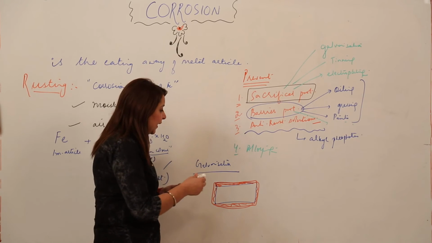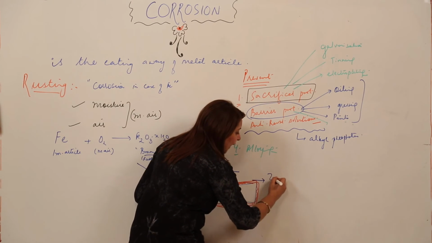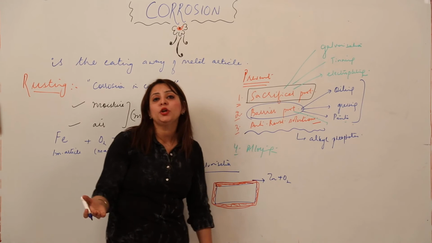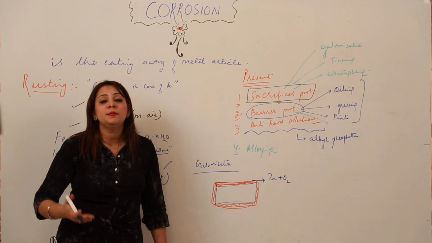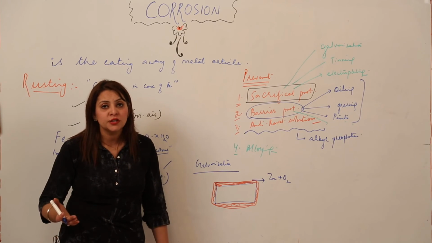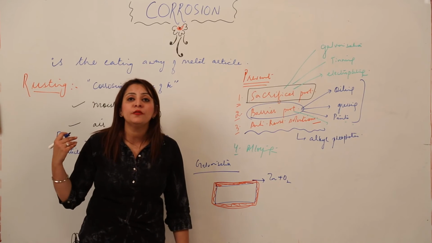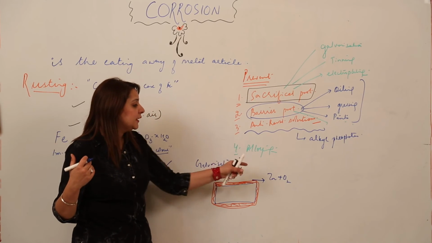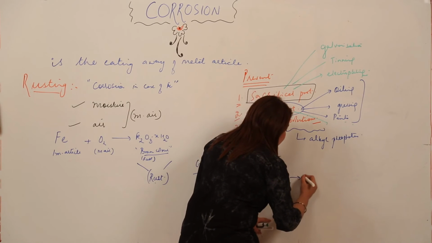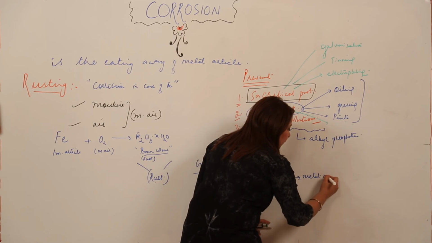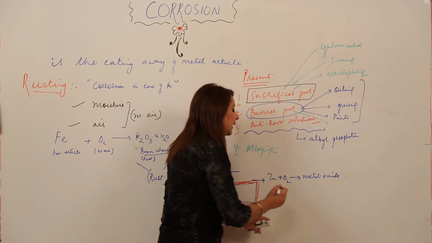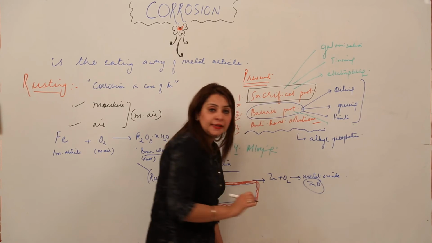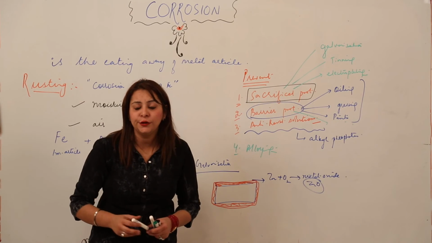See how: when this zinc comes in contact with oxygen, and obviously it is going to, you know that a metal has a great affinity to combine with oxygen, as we saw in the reaction of metal with oxygen. When the metal combines with oxygen, it leads to the formation of metal oxide. That means zinc oxide is going to form.